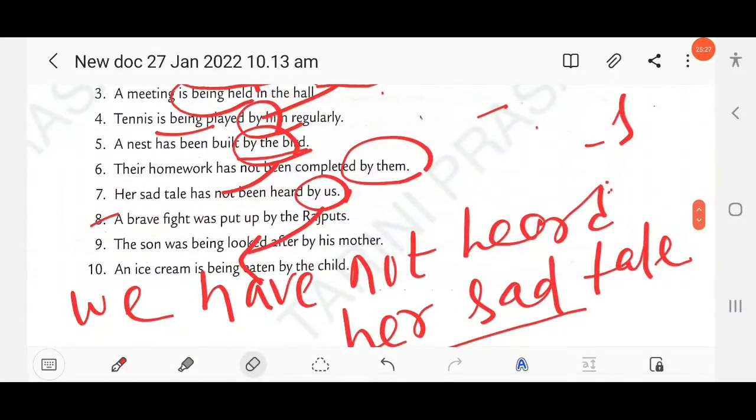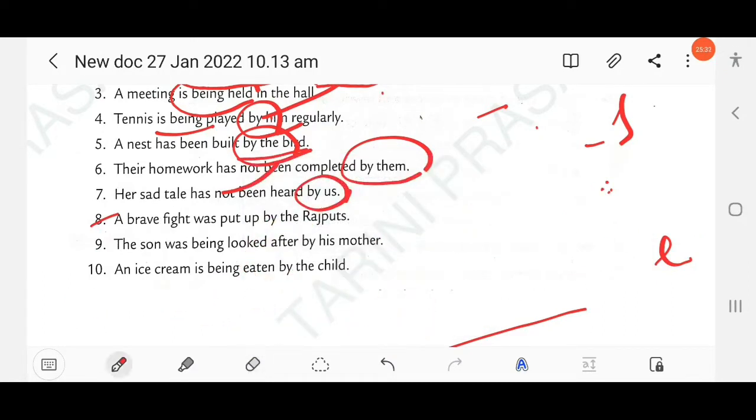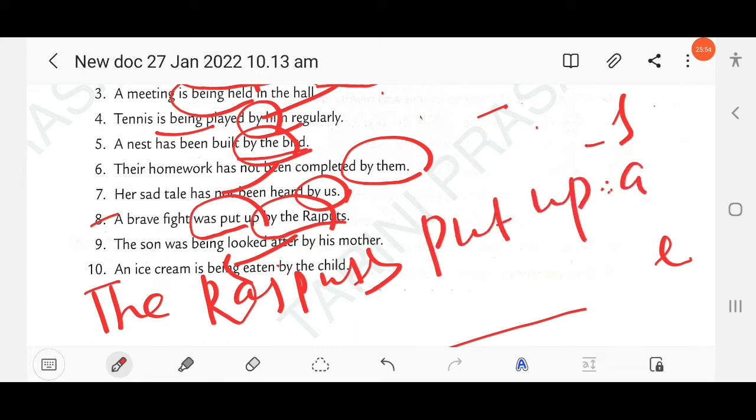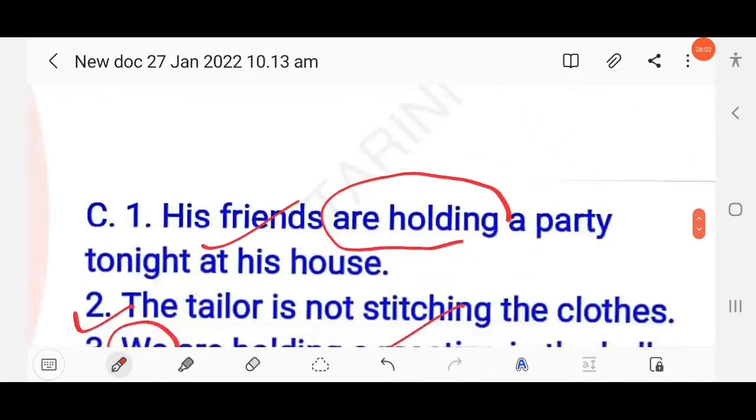Then next question here, a brave fight was put up by the Rajputs. So by the agent, it becomes the subject in the active voice, the Rajputs. Here the tense is simple past, was put up. So you have to write here, the Rajputs put up a brave fight. Clear? So here the answer.